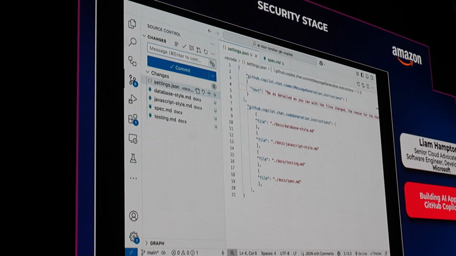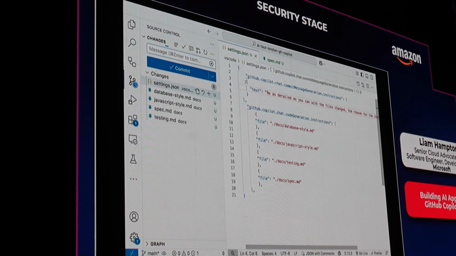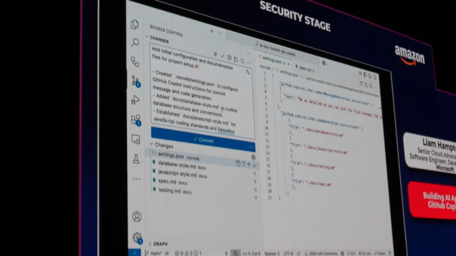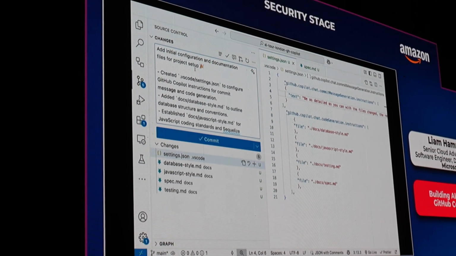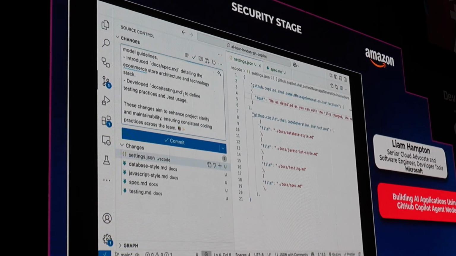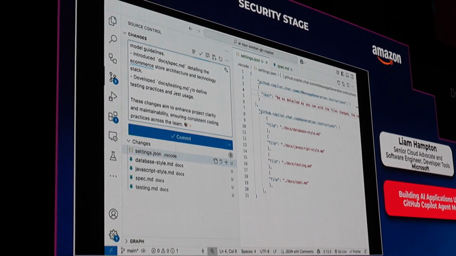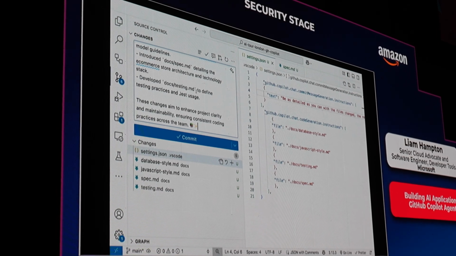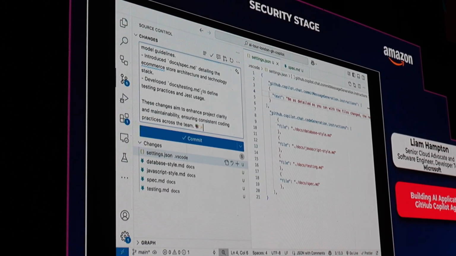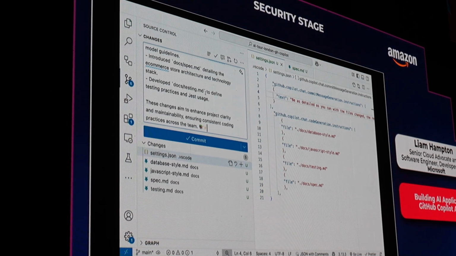And this is a really quick example. If I press that, hopefully we're going to get more of a verbose commit message. Yeah, there we go. And we've got some emojis maybe somewhere scattered in there. Okay, add additional configuration, documentation files for the project setup, and so on. Amazing. That's a brilliant commit message. I'm not going to read it all, but you can understand what the meta prompting is doing at that point. I've done nothing but click the same button twice with additional meta prompt behind it.